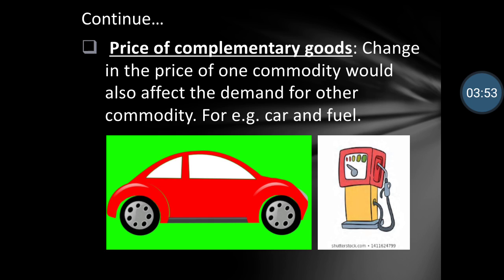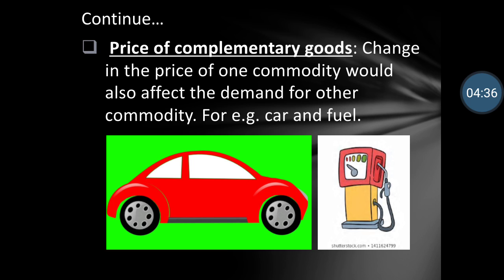Next comes price of complementary goods. Complementary goods means those goods which go hand in hand. If we take the example of car and fuel, that is car and petrol, can a car run without petrol? No. This is called a complementary good. There is a difference between substitute goods and complementary goods. Substitute goods are those goods which can be replaced with the other good, जो उसके बदले यूज कर सकते हैं. And complementary goods are those goods which go hand in hand, मतलब जो दोनों की ही ज़रूरत पड़ती है, एक के बिना दूसरा नहीं चल सकता है. This is called complementary goods.